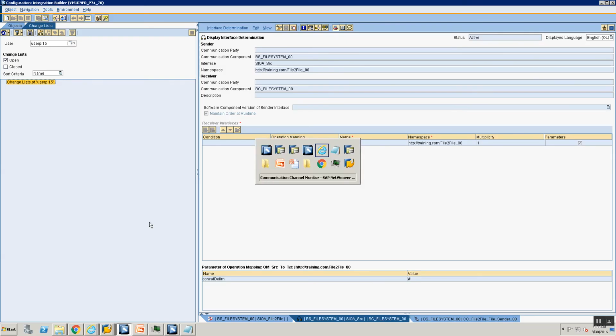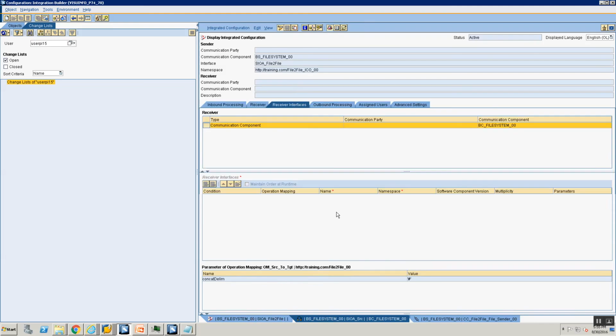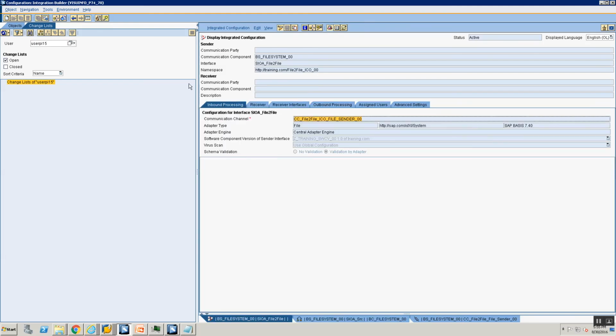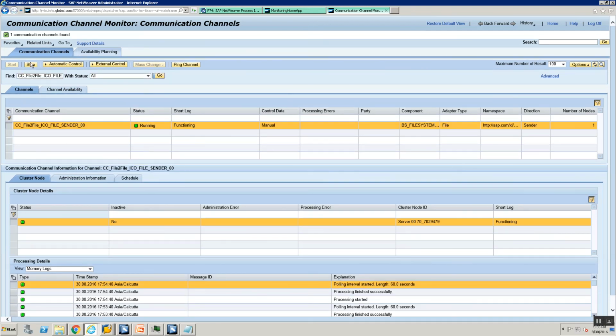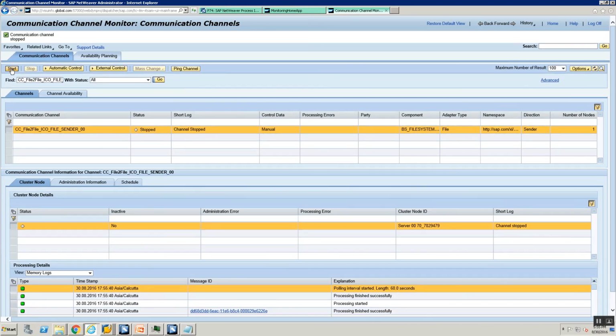And now I'm going to go to PI monitoring. I'm going to open my sender channel rather. So I'm going to go into my inbound processing tab, get the name of my sender channel, and here I'm going to select this and say execute. I'm going to stop. Oh, okay, the message is processed already. Awesome.